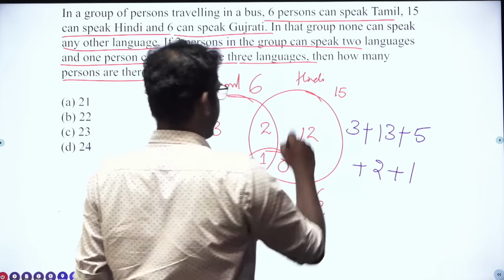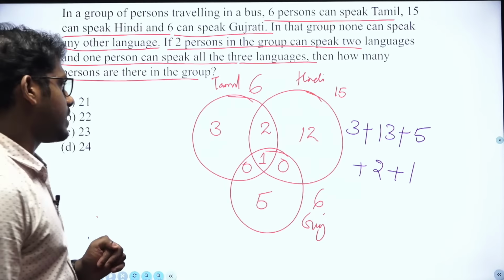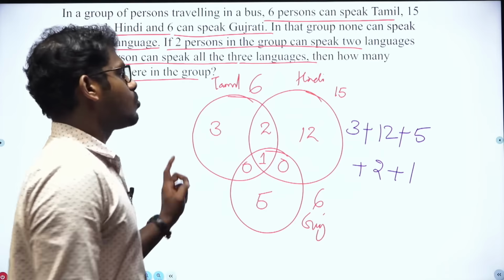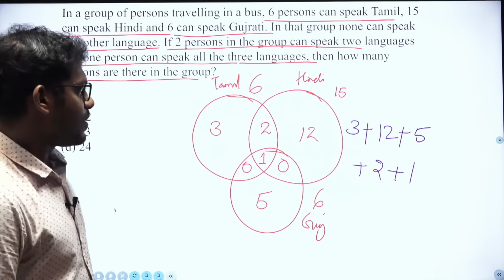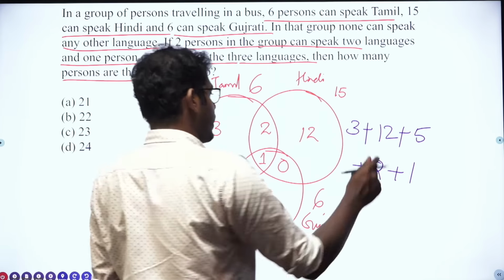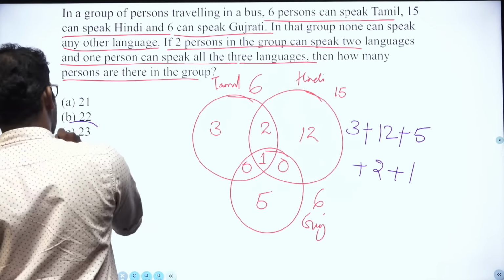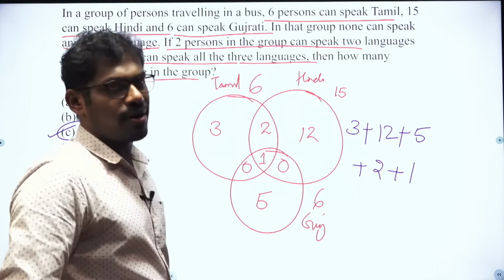Not 13, actually it is 12. 13 minus 3 is 12. So 3 plus 12 is 15. 15 plus 5 is 20. 20 plus 2 is 22. 22 plus 1 is 23. So total number of persons in the group is option C, 23.